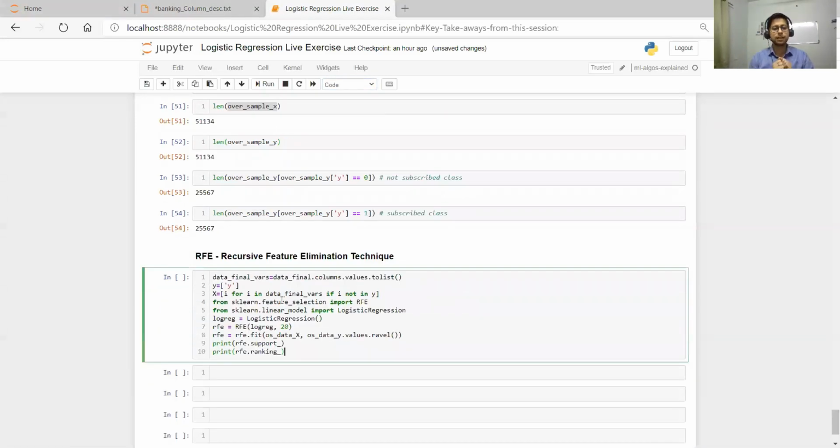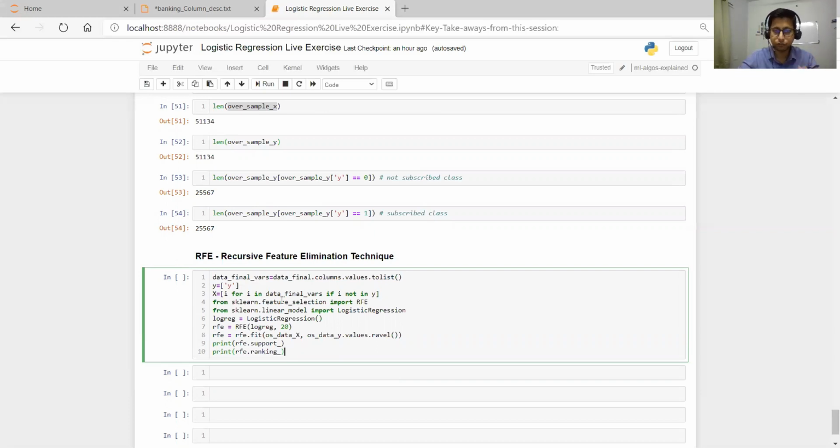So what happens in recursive feature elimination techniques? It will start with all the features and check the performance of the model, and then it will again come up with a different set, and see which feature is not playing a role in the model accuracy. It will start eliminating that feature. Suppose we want to get only 20 features at the end.